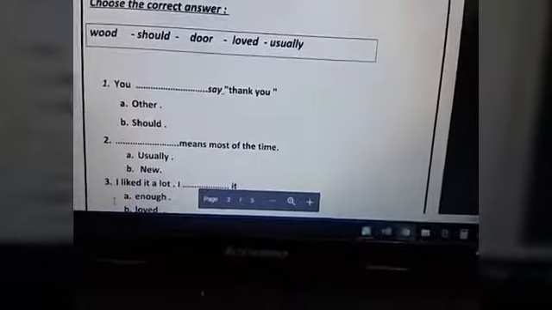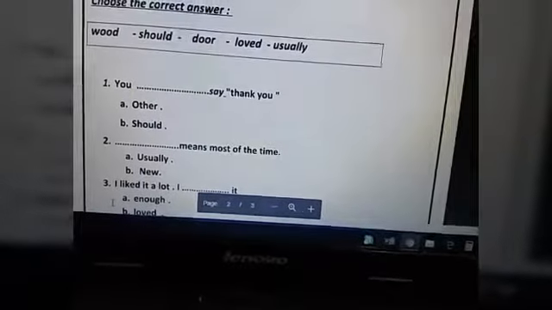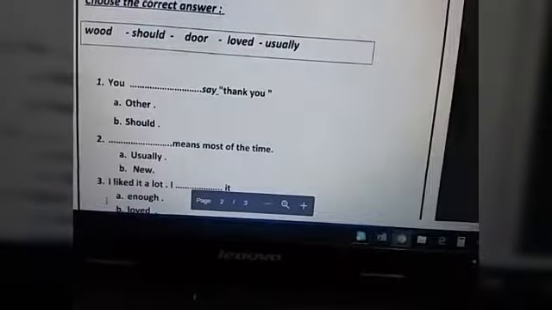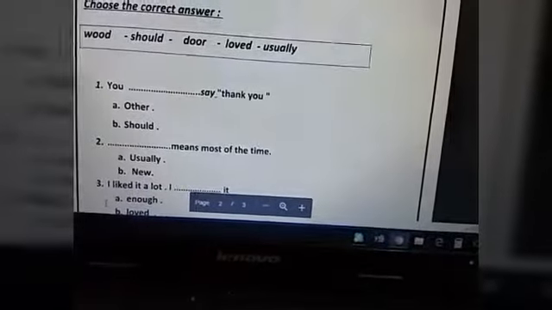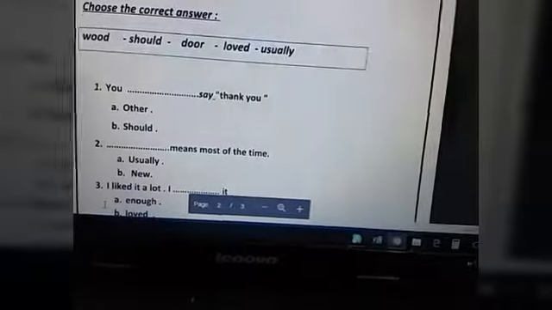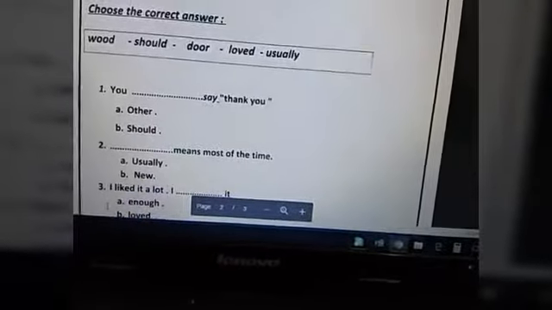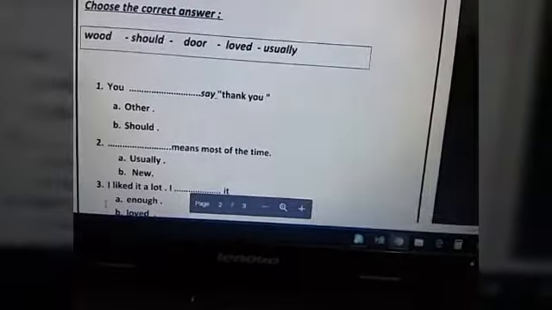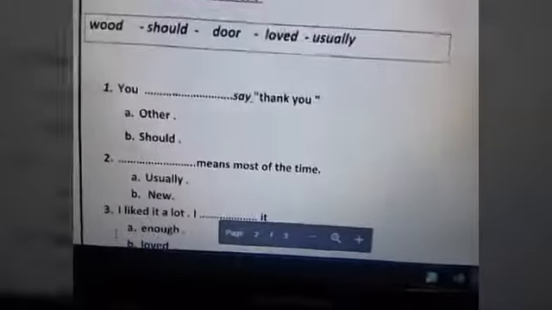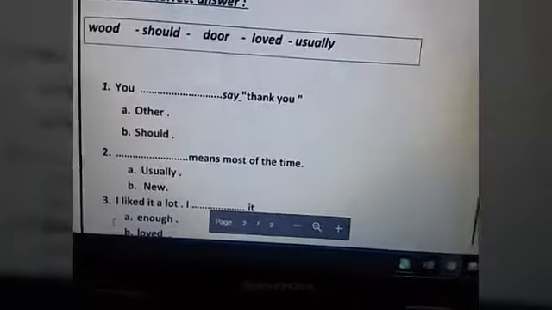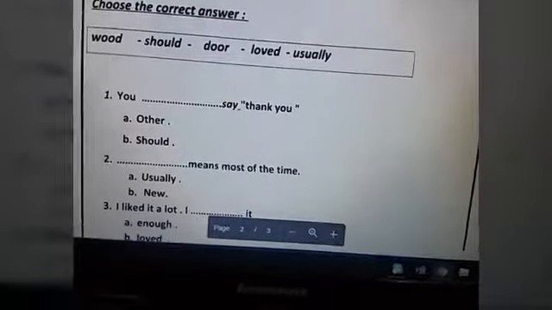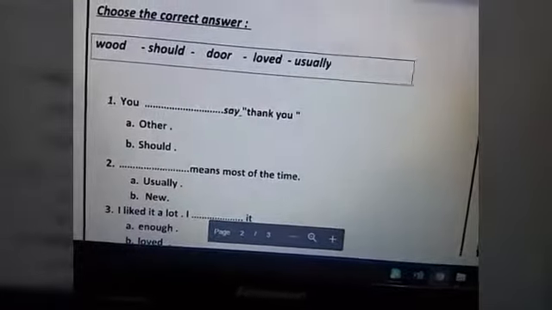After that, number 2, blank means most of the time. Letter A, usually. Letter B, new. Which word means most of the time, usually or new? The correct answer is usually. Usually means most of the time.